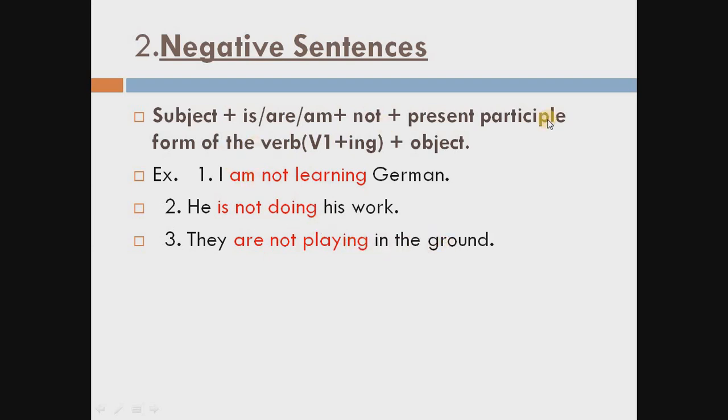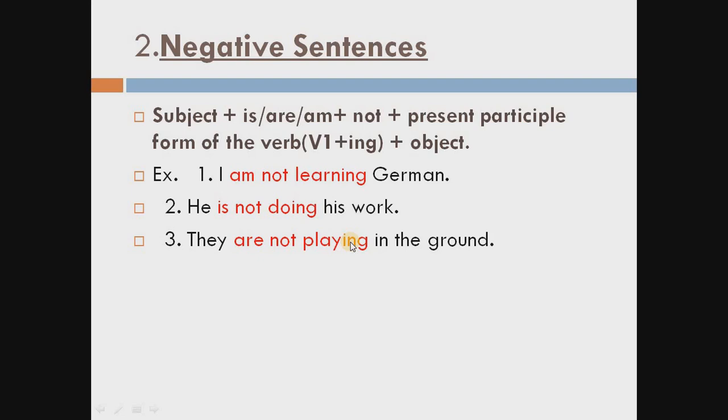So according to this rule you have to make the sentences, or whenever you read any sentence like this, they are not playing in the ground, you have to sort out in which tense the sentence is. Always see the helping verb and main verb, then you can sort out the tense.